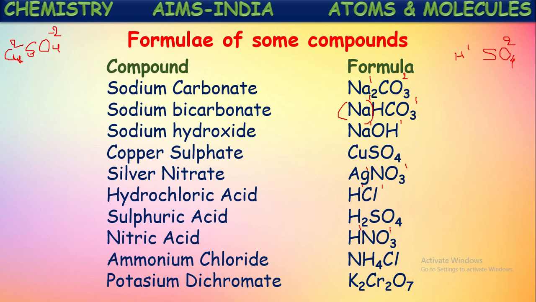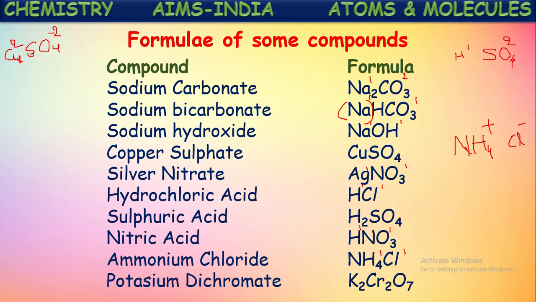One more is shown here, ammonium chloride. It is formed by two ions, NH4 plus, which is called ammonium ion. So the valency of this ammonium ion is 1. And one more ion, chloride ion, Cl minus. So NH4 1 Cl 1. By crisscrossing these two, we get NH4Cl, which is called ammonium chloride.